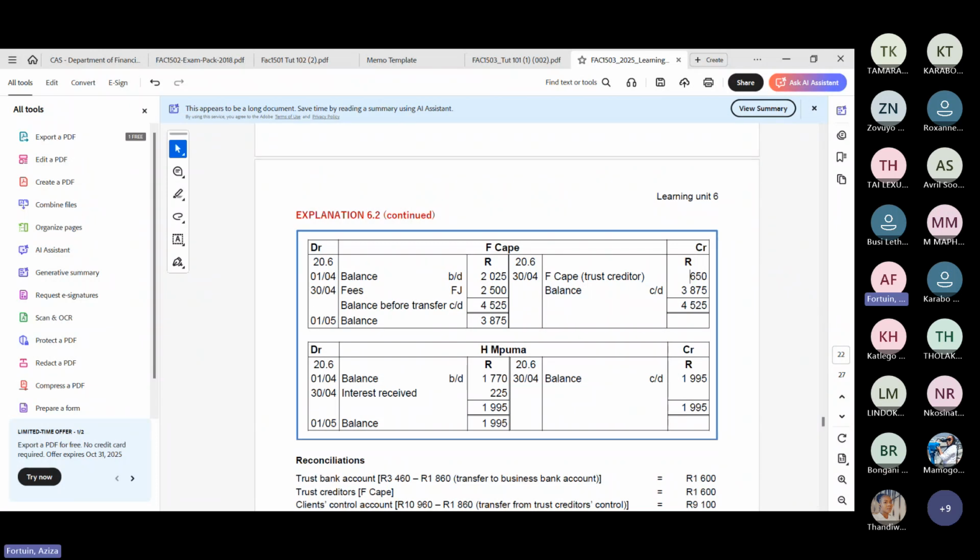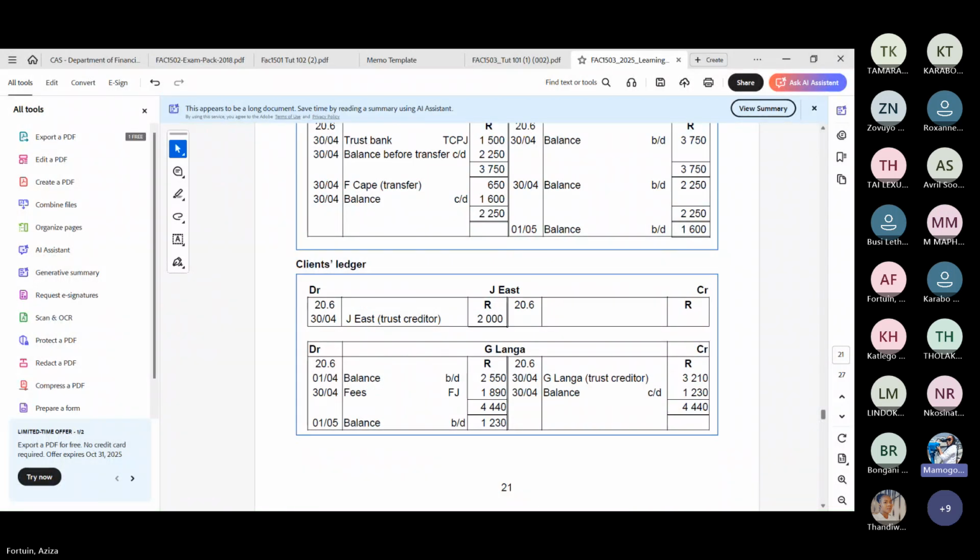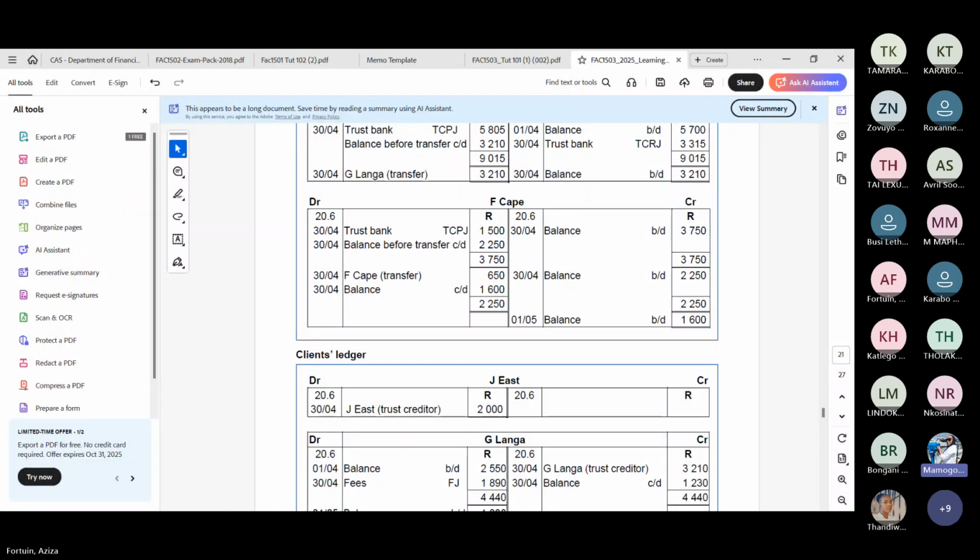Do you people understand this transfer process? Aziza, please repeat again because for me, I got it wrong. I subtracted the 1,600 from 3,750. No, you've got 2,250 to transfer. But from that 2,250, you must keep 1,600 aside. So you're going to deduct that. So that means you've only got 650 left. Okay, thank you. I also got 1,150 rand because I subtracted.